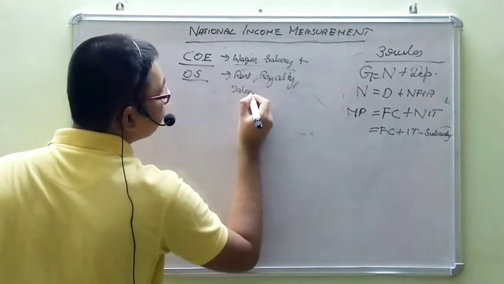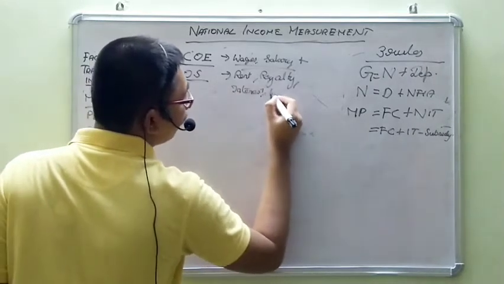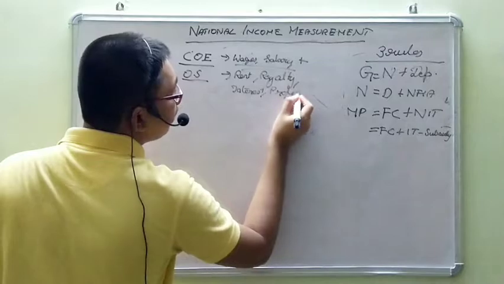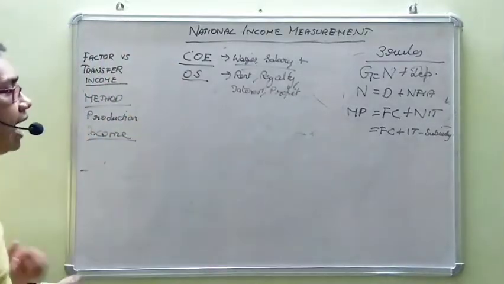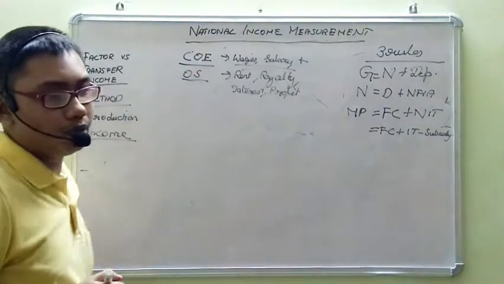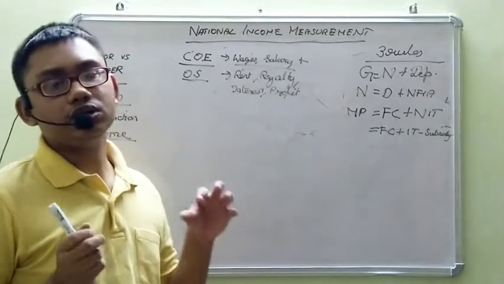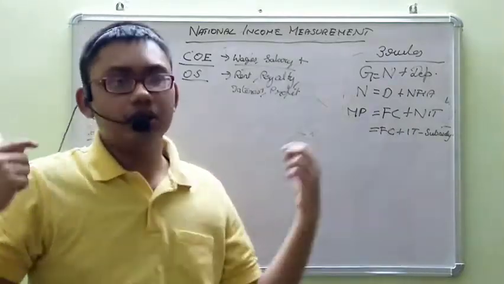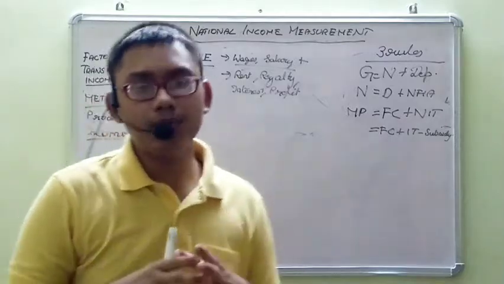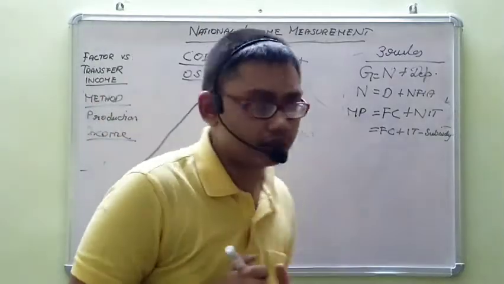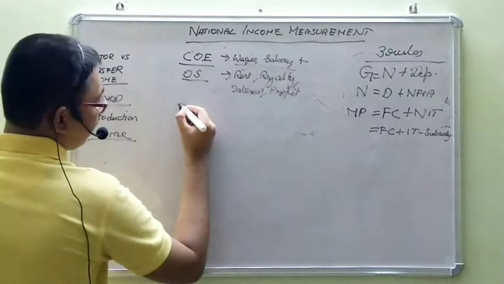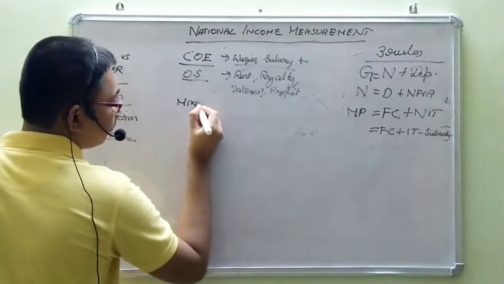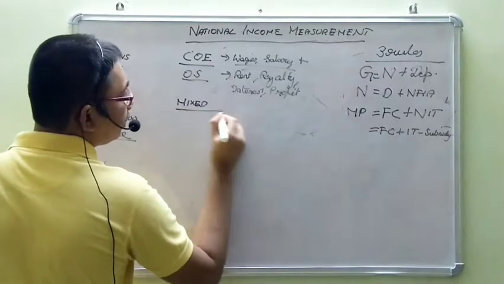interest, profit. Okay, rent, royalty, interest and profit. And if the person is self-employed, he is himself working in his business enterprise. Such people's income cannot be classified into these categories. So this will be treated as mixed income. Okay, mixed income.